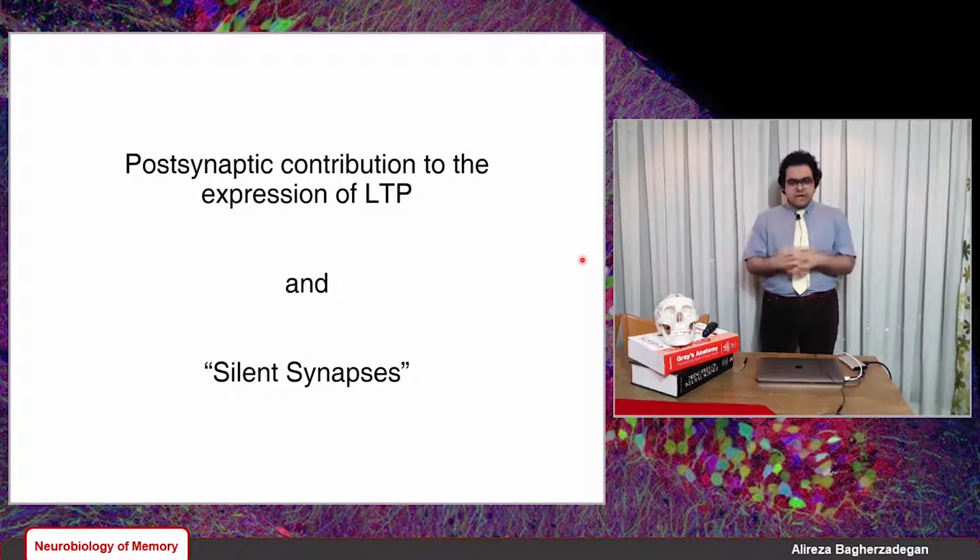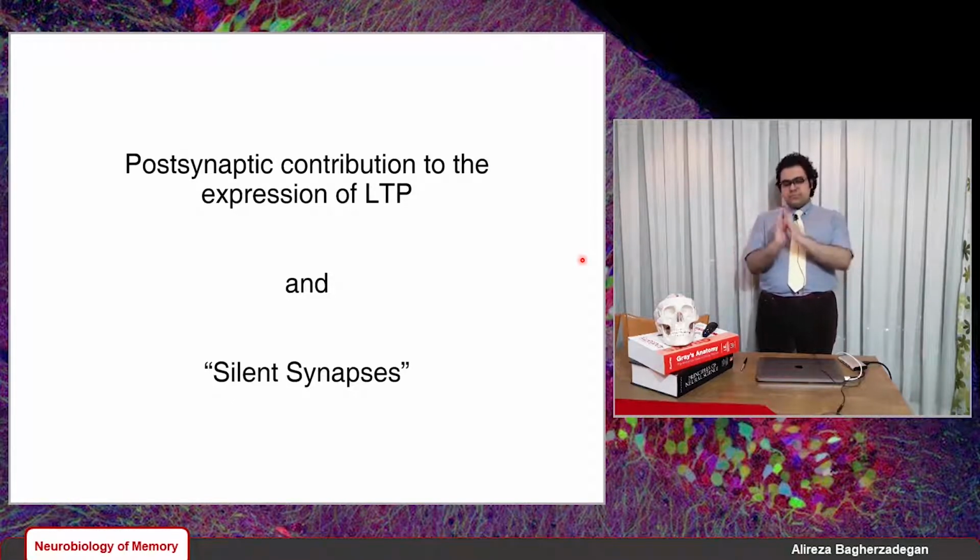When scientists investigated this further, they realized that the postsynaptic terminal only had NMDA receptors and no AMPA receptors. I told you that NMDA receptors need both depolarization and glutamate. But they only got glutamate and no depolarization.